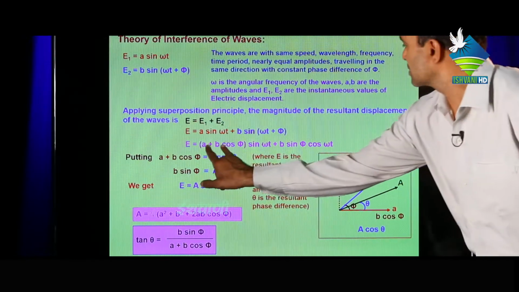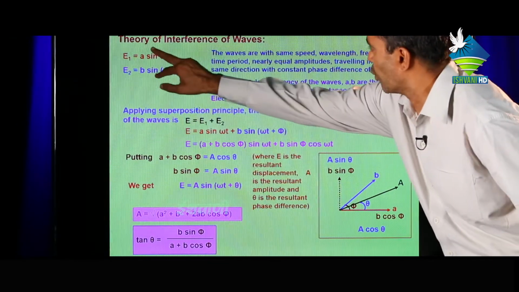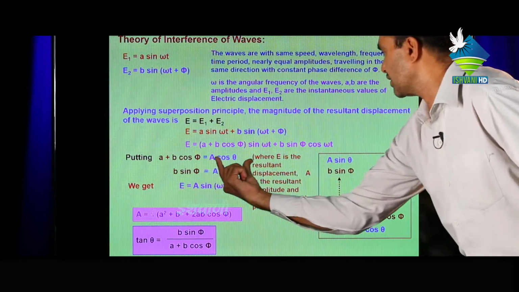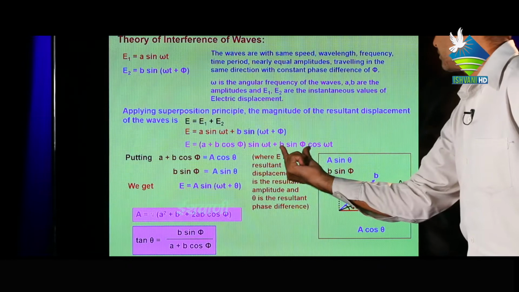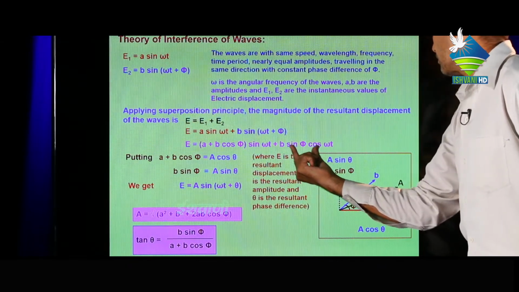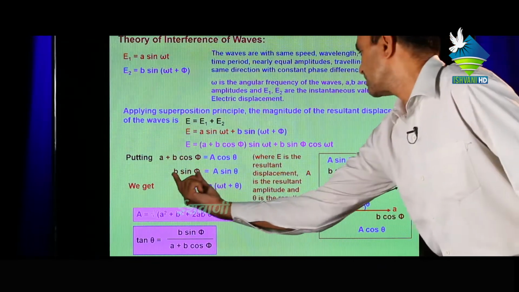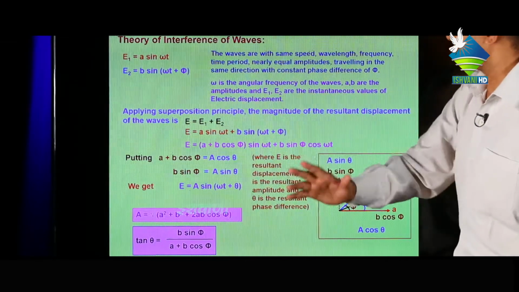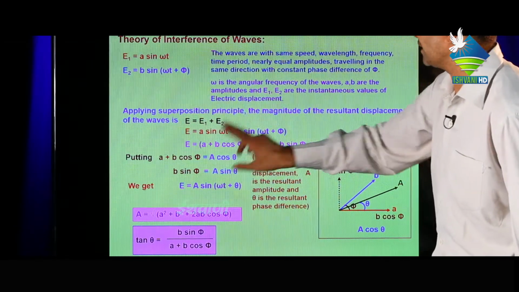This is the sum of the amplitudes of both waves. Then A plus B cos phi is represented by R cos theta, and B sin phi is represented by R sin theta. Here R means the resultant of both amplitudes A and B.